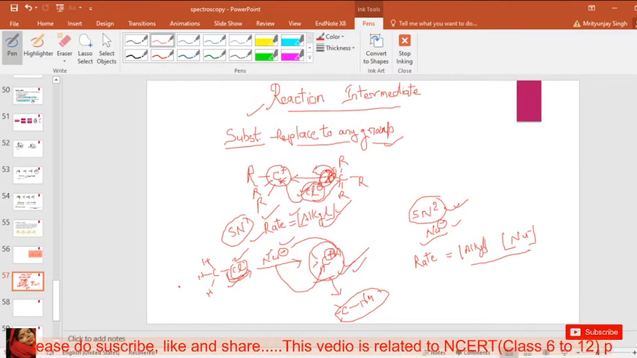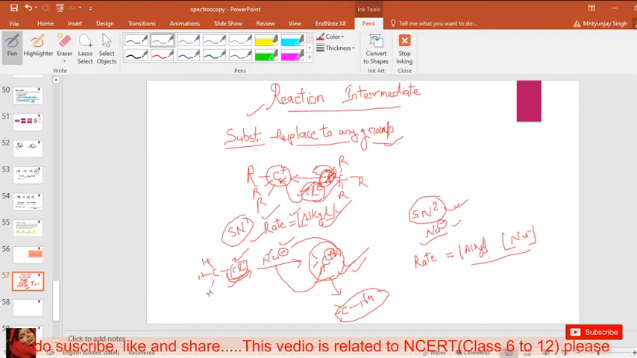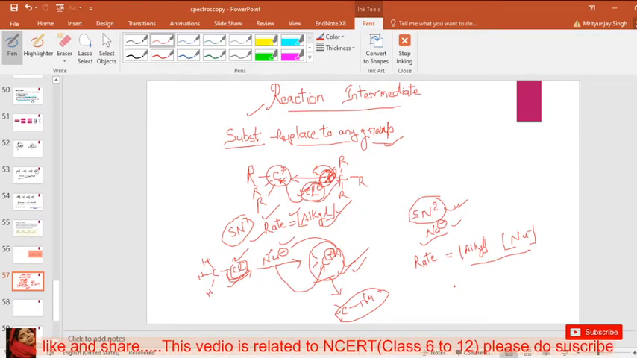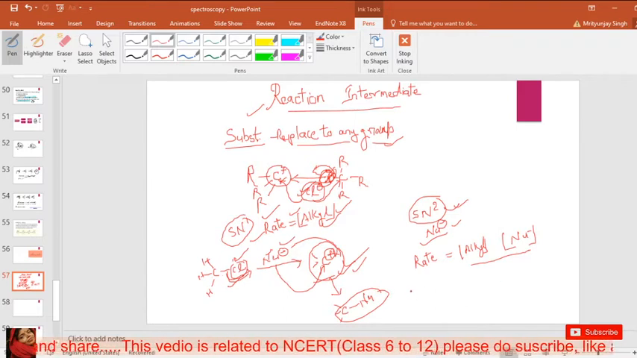So this is the first difference between SN1 and SN2 reactions. And the second difference is that no intermediate is formed in the SN2 reaction.